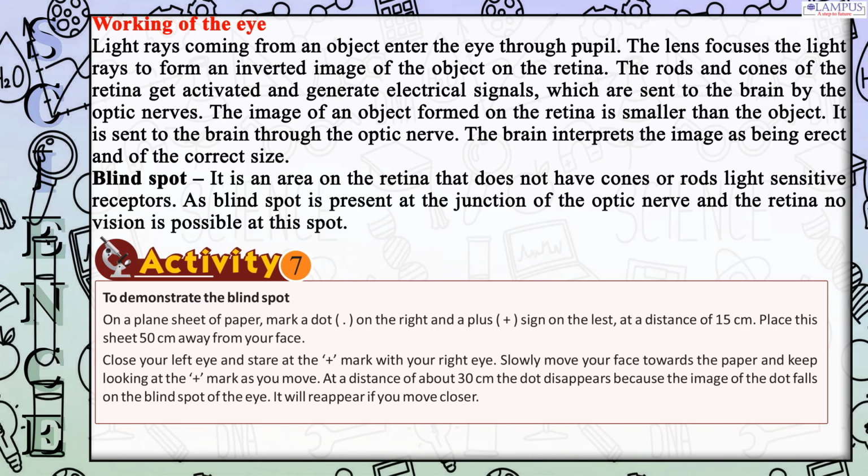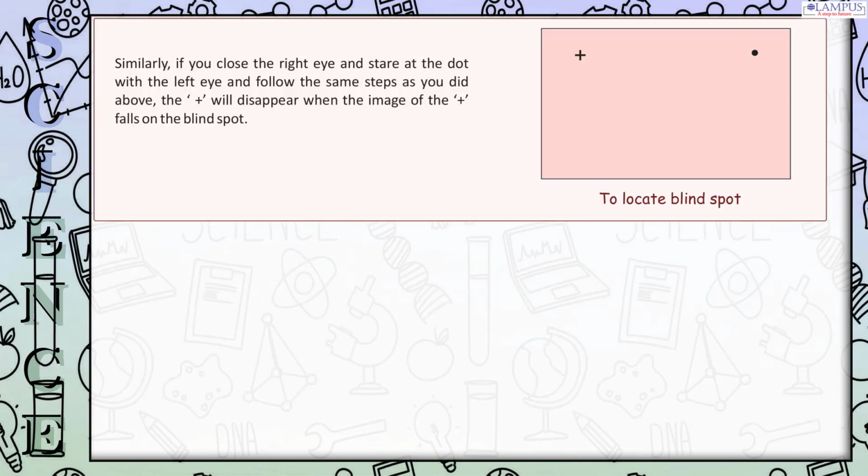At a distance of about 30 centimeters, the dot disappears because the image of the dot falls on the blind spot of the eye. It will reappear if you move closer. Similarly, if you close the right eye and stare at the dot with the left eye and follow the same steps as above, the plus will disappear when the image of the plus falls on the blind spot.